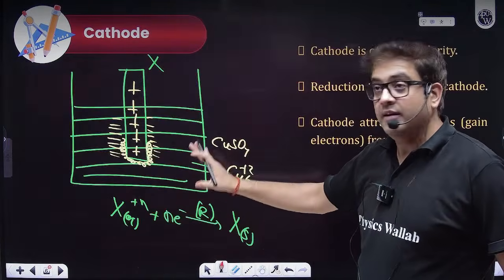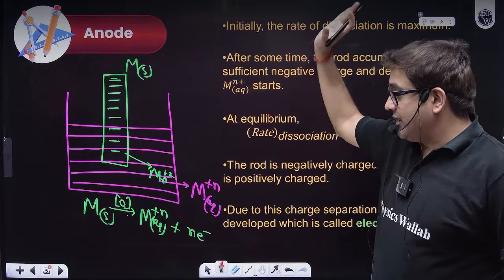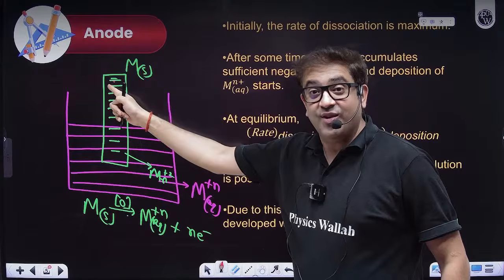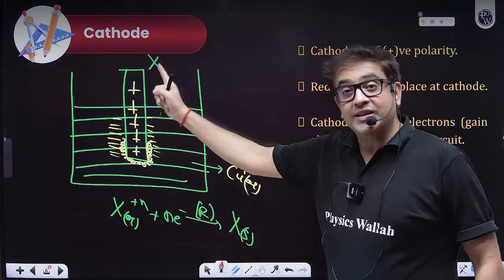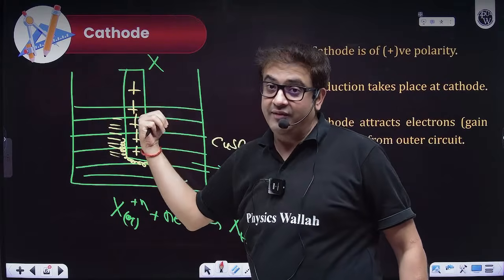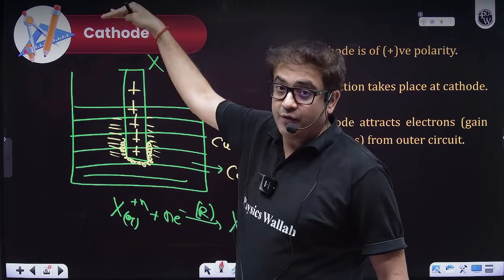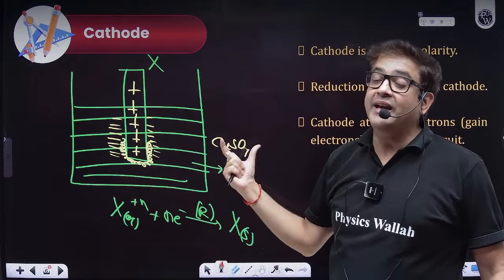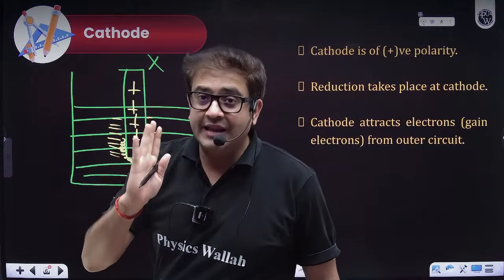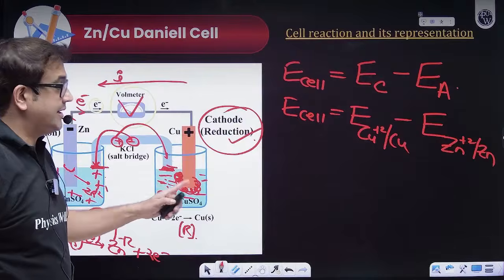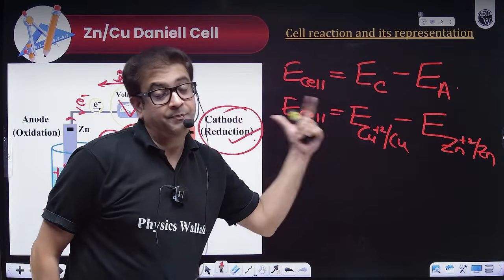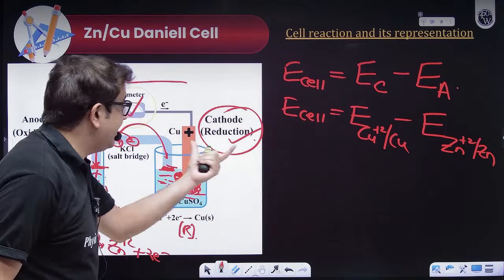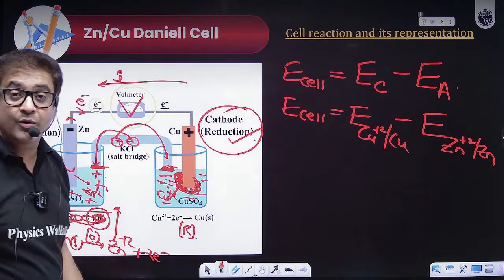So what was the construction I had? I had an anode half. Sir, the anode had extra electrons, so it will give electrons. The cathode had a deficiency of electrons, so it will receive electrons. So current will come out from the cathode and move towards the anode. That completes your electrochemical cell. Now, this is the cell potential. Sir, but how will we experimentally calculate the electrode potential of the cathodic and anodic compartments?